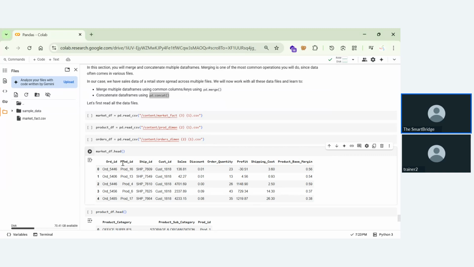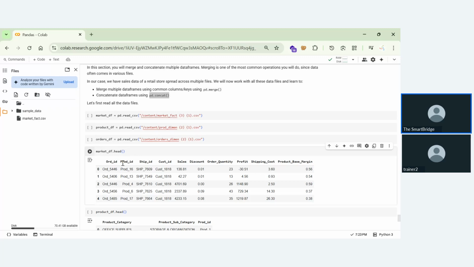This column is product ID. For every product, we'll have a product ID, and for every profit from each product we got, we'll also have a product ID. So mapping this product ID is the common thing. Just like in SQL, we merge using join, inner join, left join, and outer join, right? So based upon this, we'll be merging the two tables, or concatenating two tables based upon the user requirement.